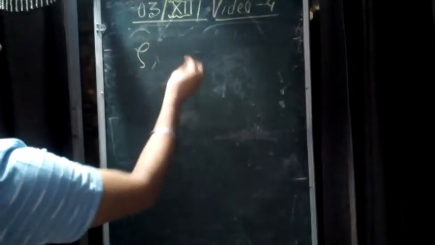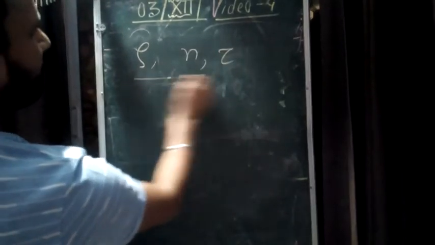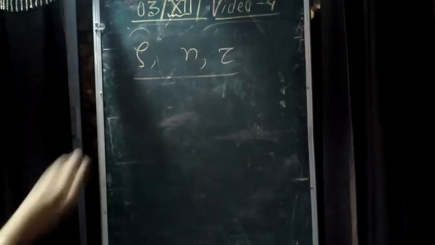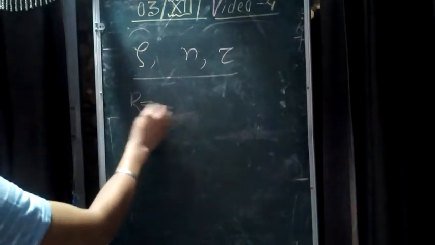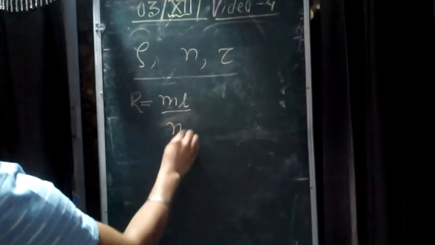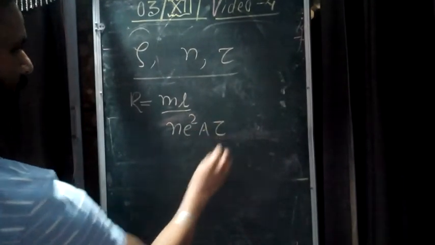Resistivity in terms of n, number density, and tau, relaxation time. Now let's take an important thing. We know that R is equal to ml upon ne square A tau.